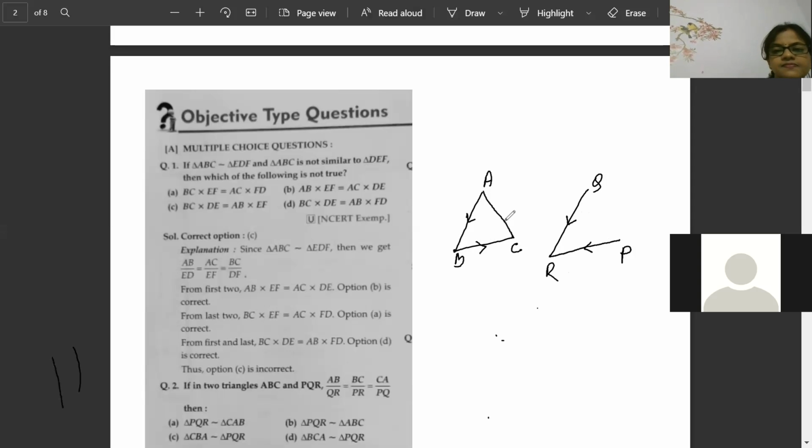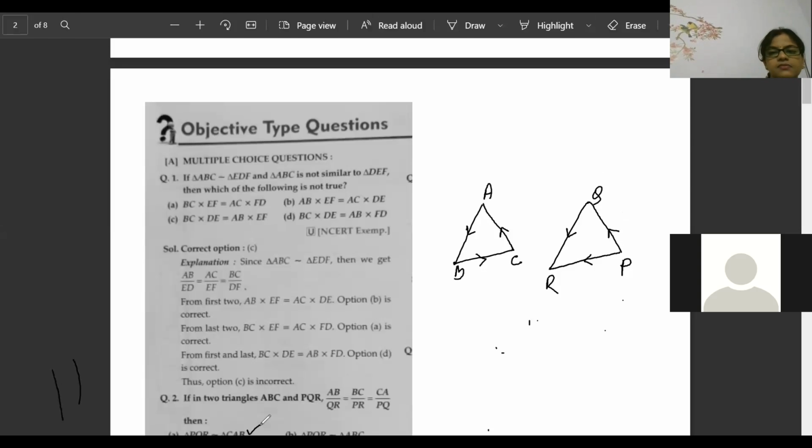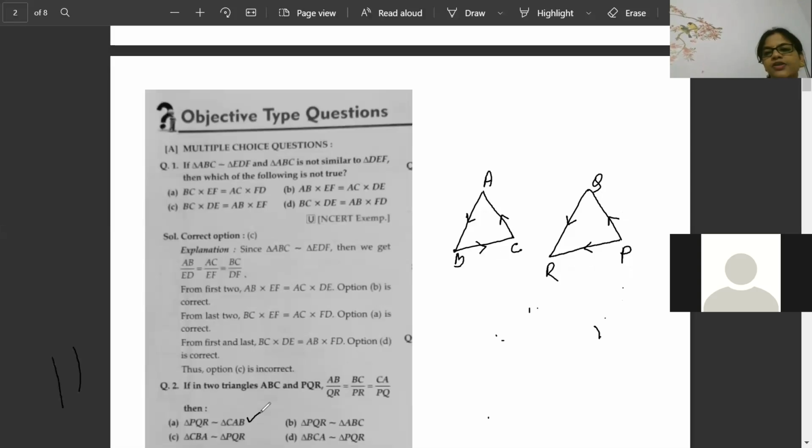CA, P to Q. ABC, no. CAB is coming correct. CAB correct. Then PQR. You see the trend: CAB, PQR. You see the arrow trend, beta.